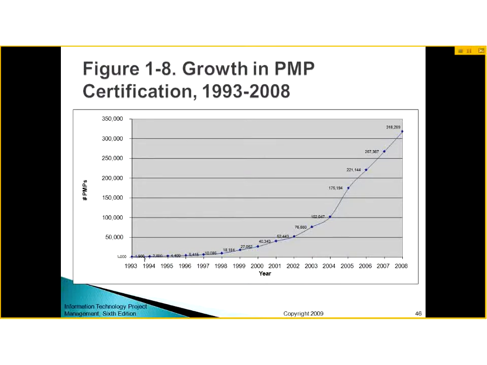In 1993, very few people had the certification, and in 2008 the number of people getting this certification has increased. You can also go for it after completing this course. You can opt for passing the PMP exam, and if you pass, then you will be a project management professional and you can manage projects.